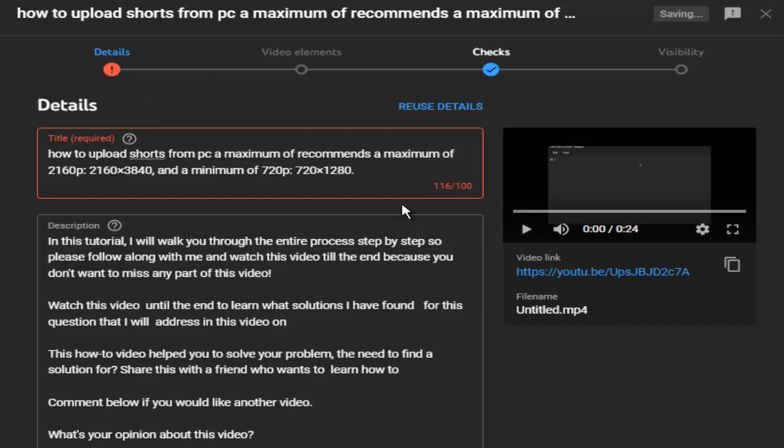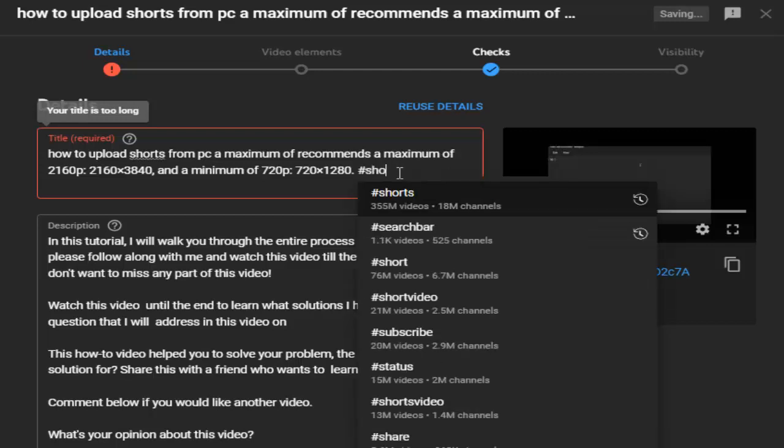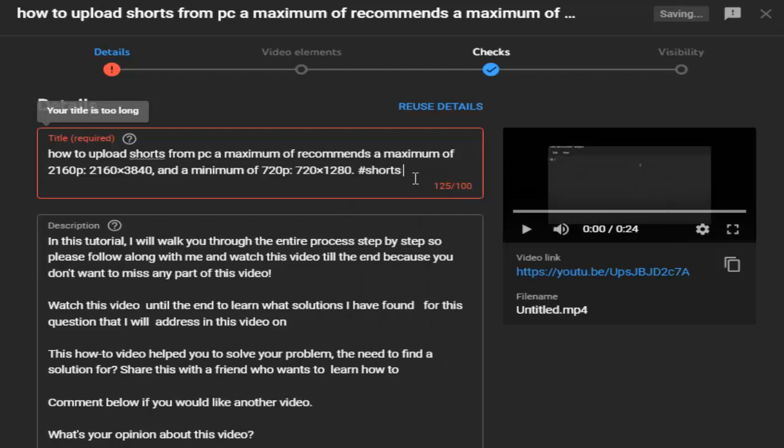Alright, so now if you want to add this video as a short, as you can see here, this is not the right resolution. This is just because of this video, I didn't put in the time to actually set the right resolution, but that doesn't matter because if you really want to add this video as a short, obviously you need the resolution, but also you need to add in your title the hashtag #shorts. You need to add this hashtag. That's all you need to do.